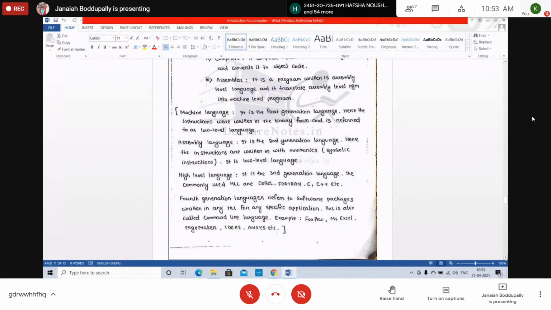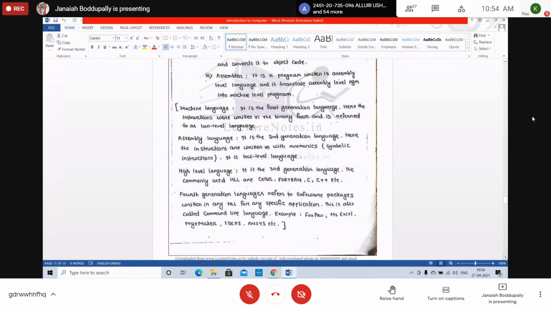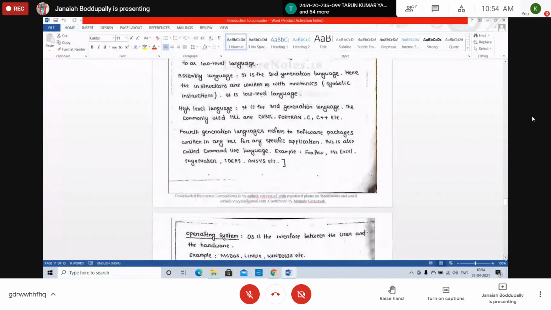Fourth generation languages are different software packages written in a high level language for any specific application. Up to the third level is high level language. Fourth generation language refers to software packages written in any high level language for any specific application. This is also called command line language. Examples: Tax Pro, MS Excel, all these are application packages. Fourth generation language.